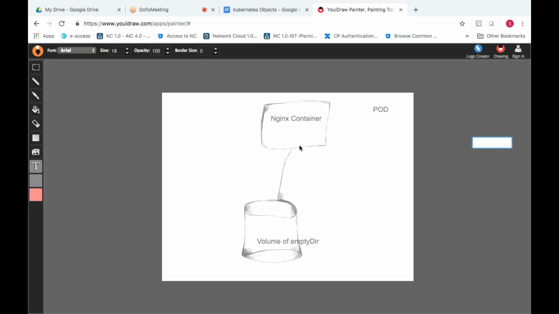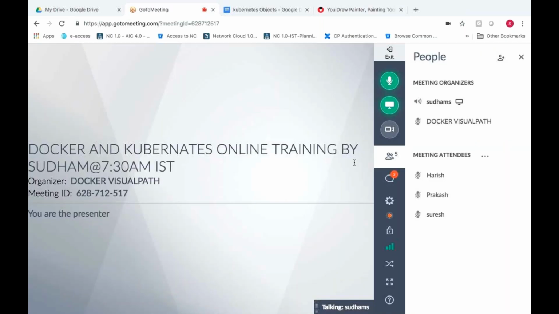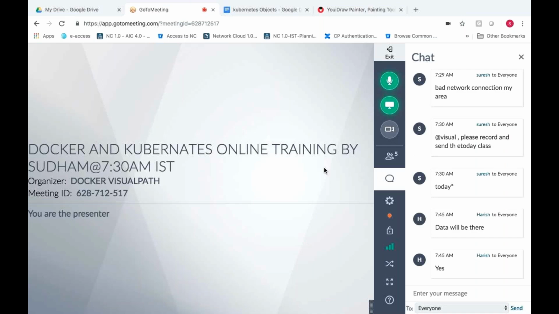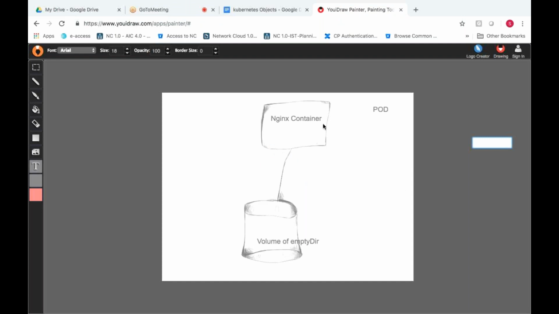Yes, it has the data. Though you recreate the container in the pod, the data will be present. But if you delete the pod, your entire volume is deleted. That thing you need to remember. Yes, data will be there. That is true, Harish, that is correct. So data will be present if the container is restarted or recreated.